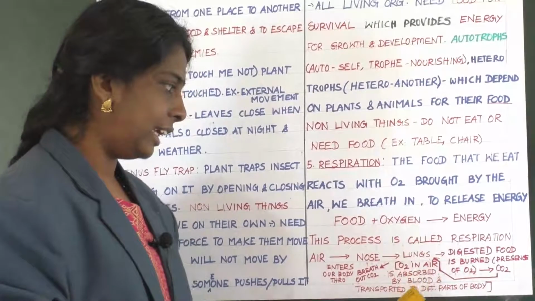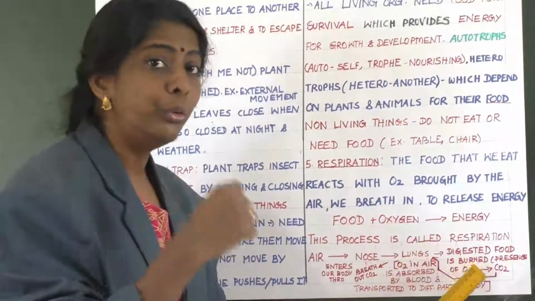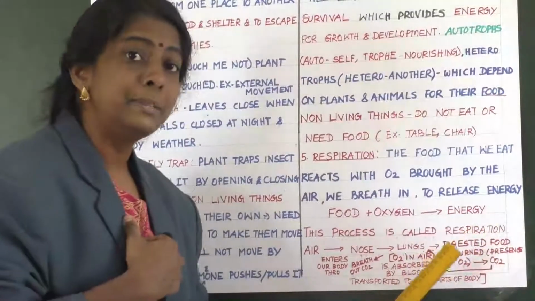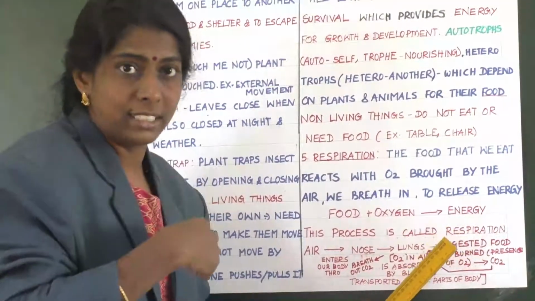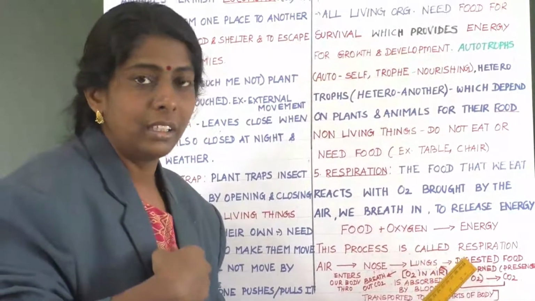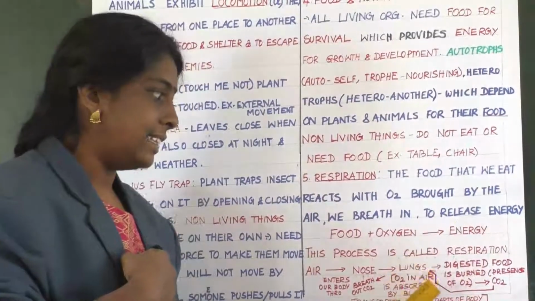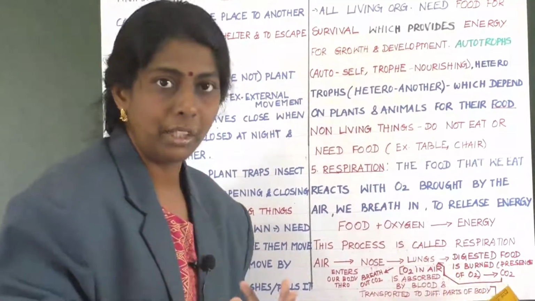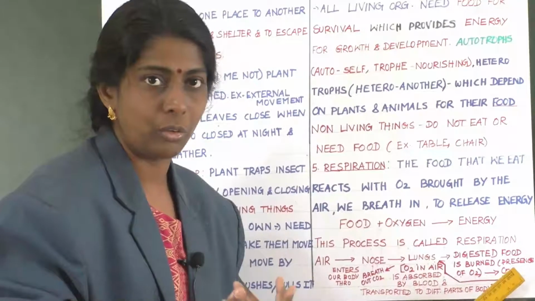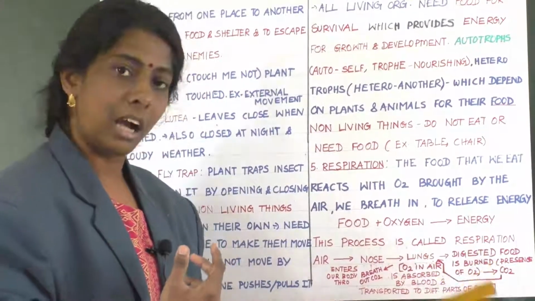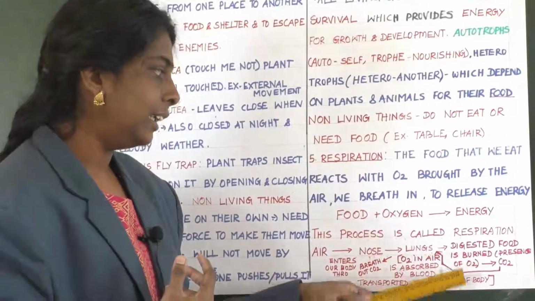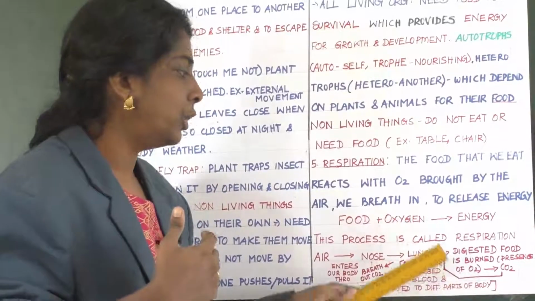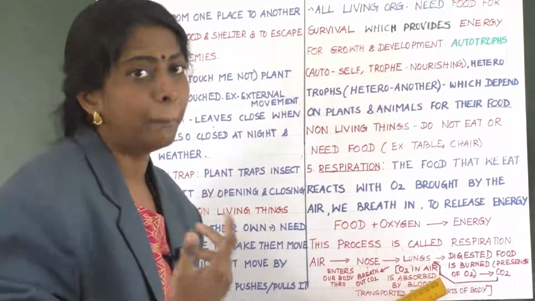Clear children? Then digested food. We are taking in food. Is it not? Digested food is burned with the presence of this oxygen. So the food is digested in the presence of this oxygen and it will release carbon dioxide. Clear? And this carbon dioxide is transported back to the lungs through the blood.